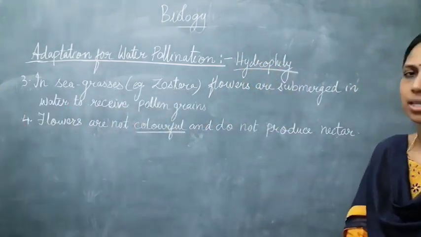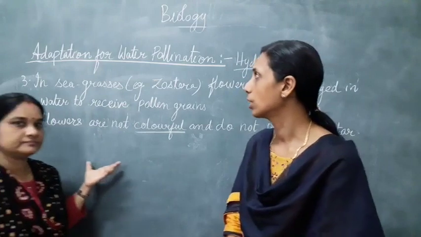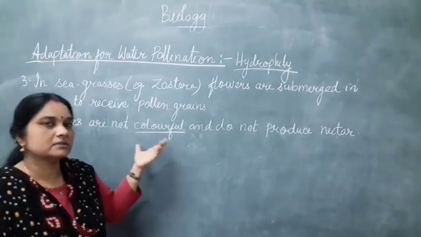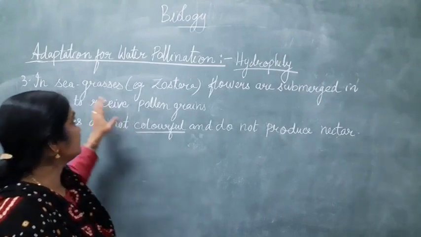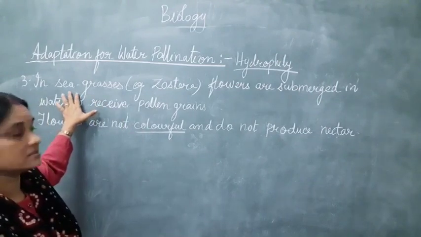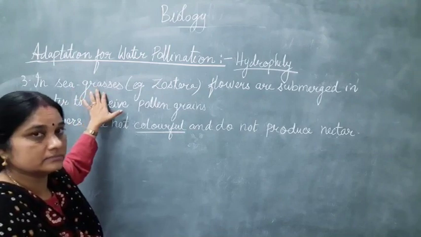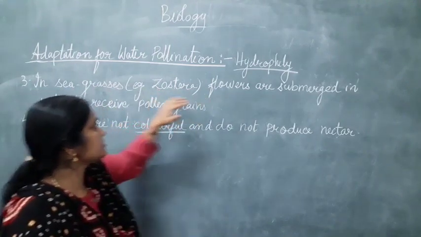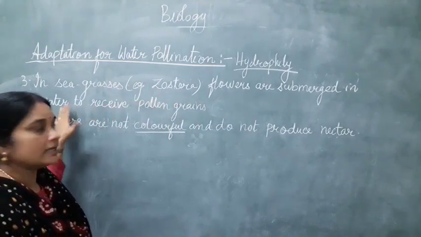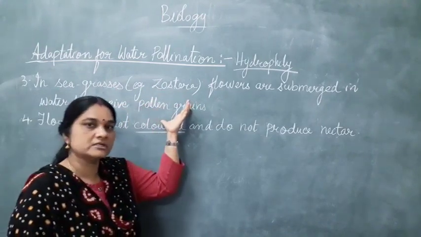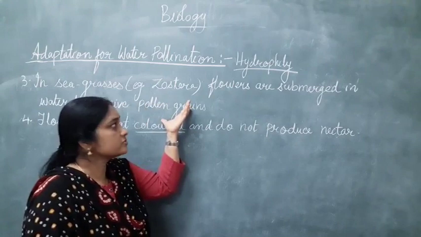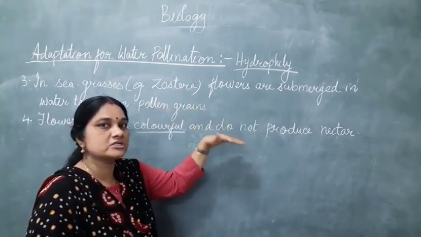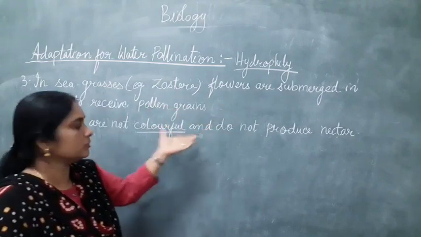So now we will study the rest of the features of the water pollinated flowers. The remaining features of water pollinated flowers, like in some sea grasses, which are not in fresh water but in marine conditions, like Zostera. The flowers are also submerged in water and they receive the pollen grains which are dispersed by the flowers. So in the marine flowers also, the pollination happens underwater.